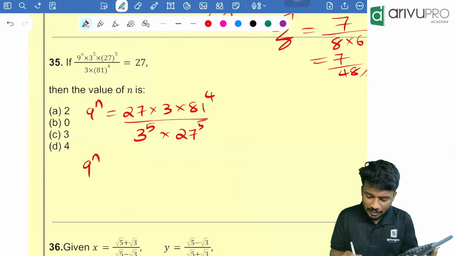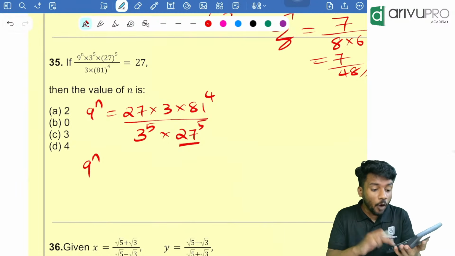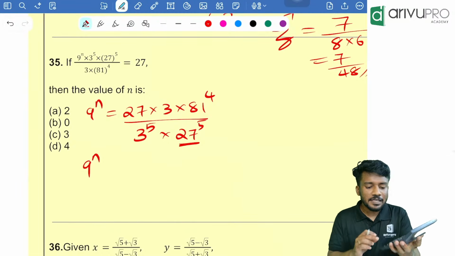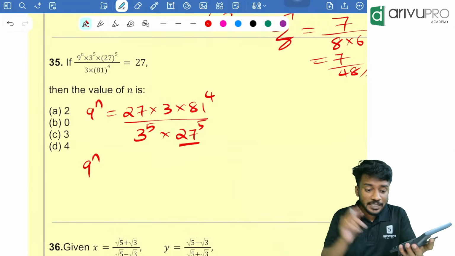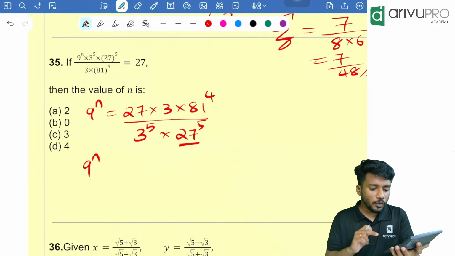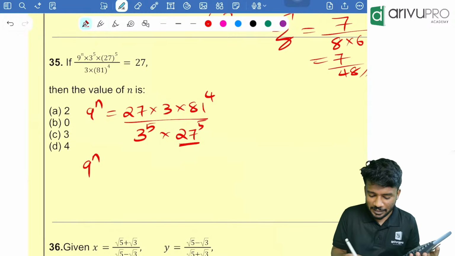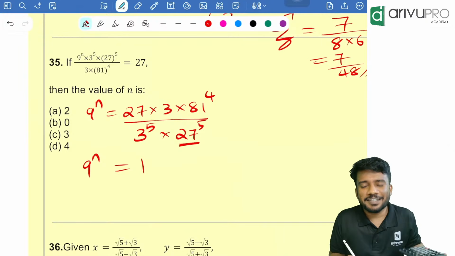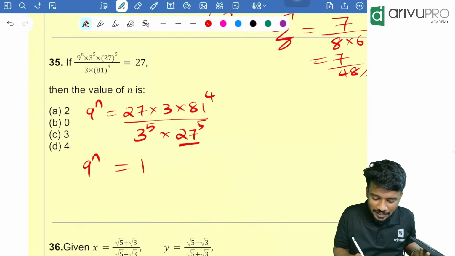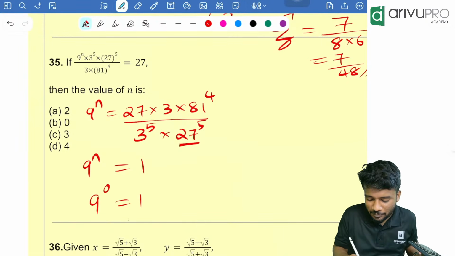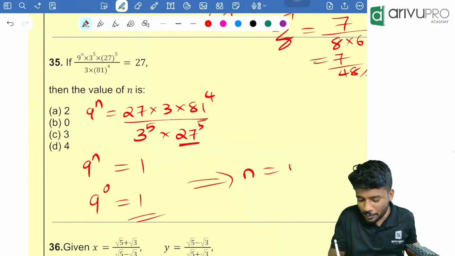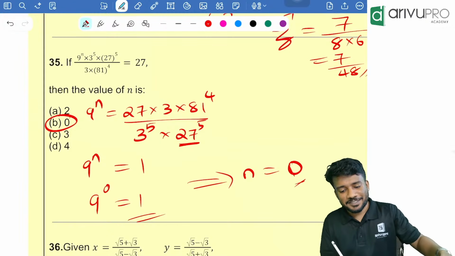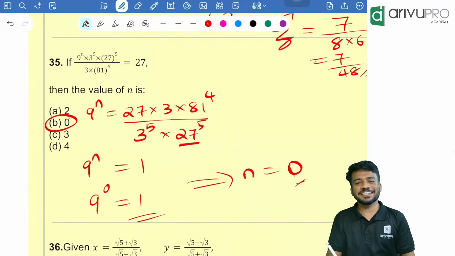Done. Then again we need to divide by 27. How many times? 5 times. So click divide again, then type 27, then equal to 5 times. 1, 2, 3, 4, 5. That means you are getting 9 raised to n is equal to 1. People, n value should be how much? 9 raised to 0 can only be 1, right? Which implies n is equal to 0. Option B is your answer. Very good question. Very easy answer.